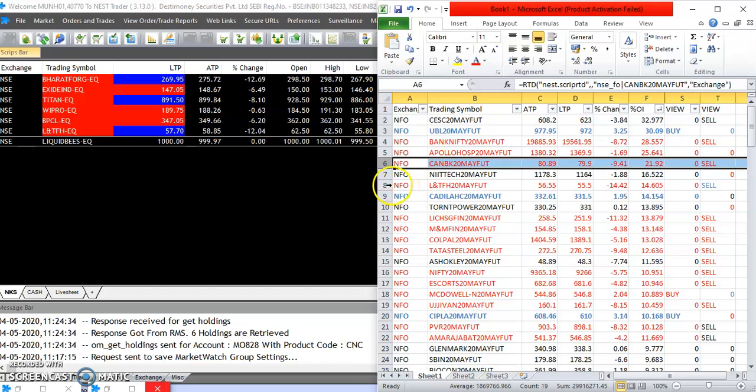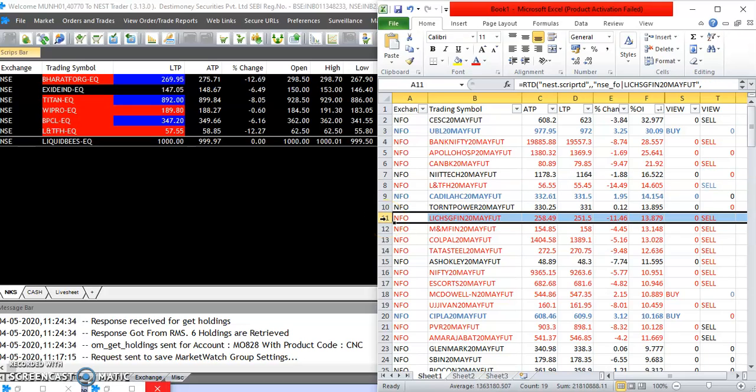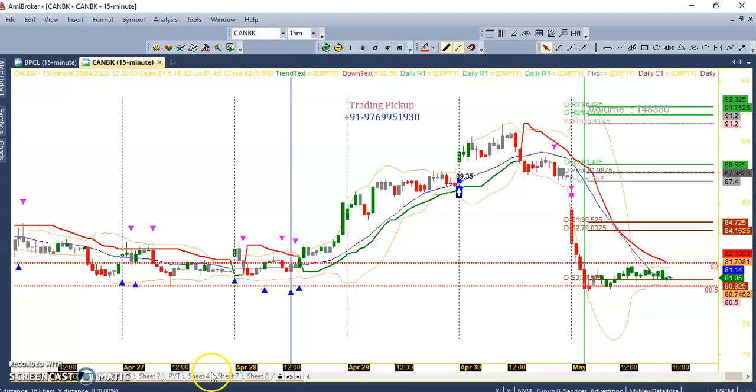L&T Housing Finance. Okay, L&T Housing Finance, it's around 50 odd, so we don't consider this for short selling. LIC Housing Finance, we will see maximum housing finance and banking sectors are in the negative zone. So LIC Housing Finance, Mahindra Housing Finance. So let's see how LIC Housing Finance has performed during the intraday trading.